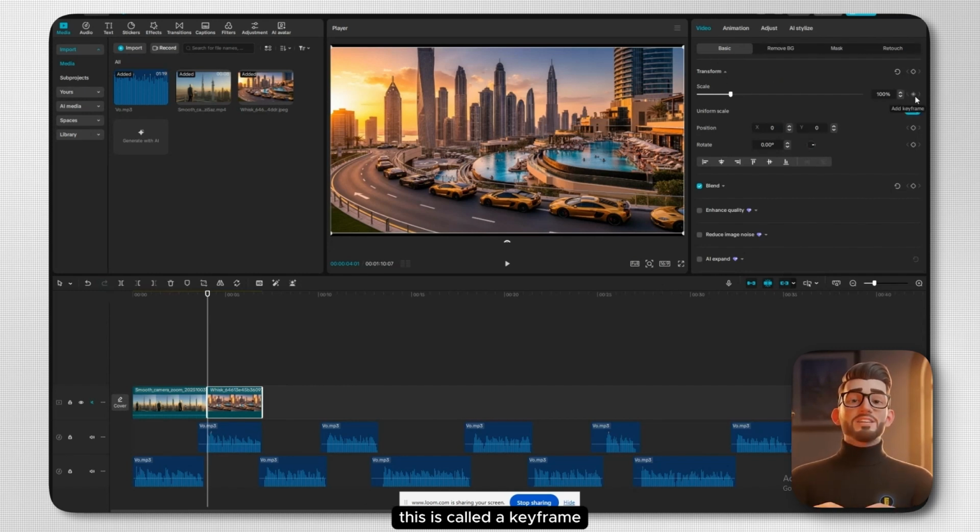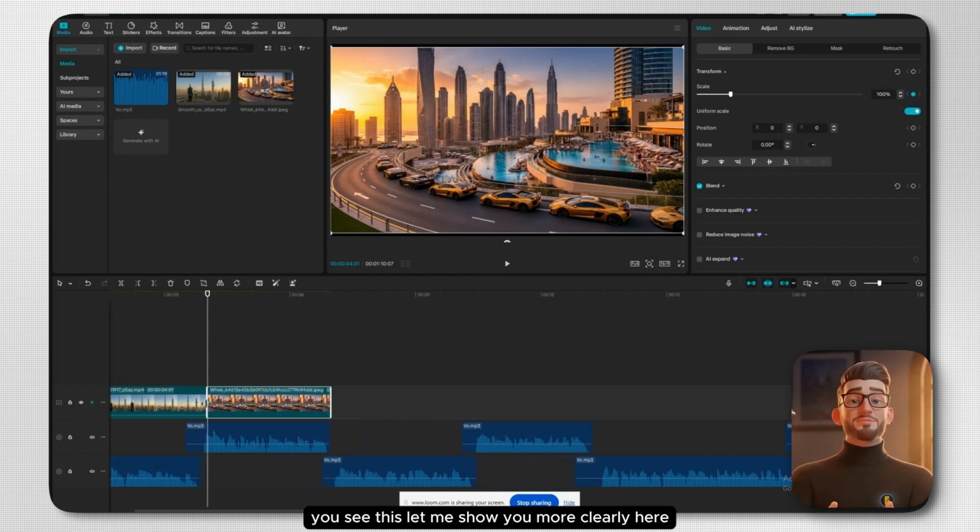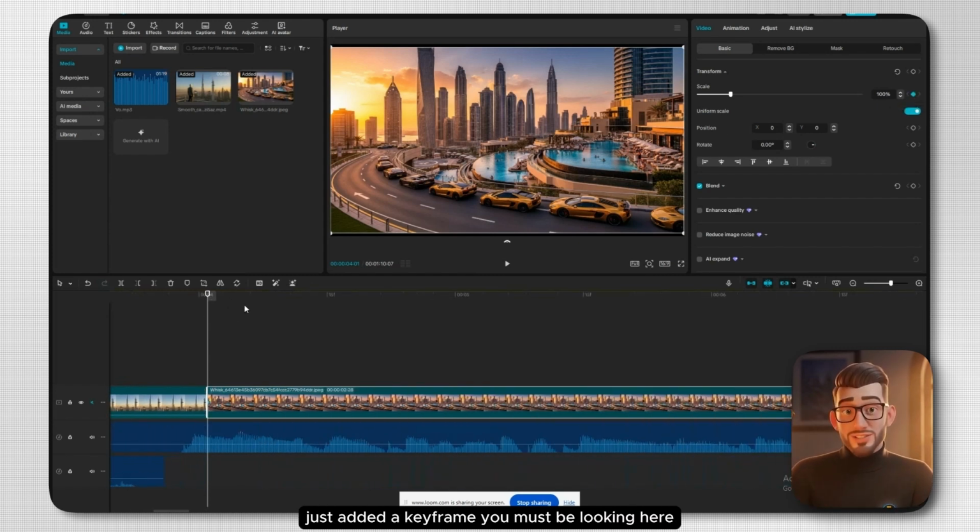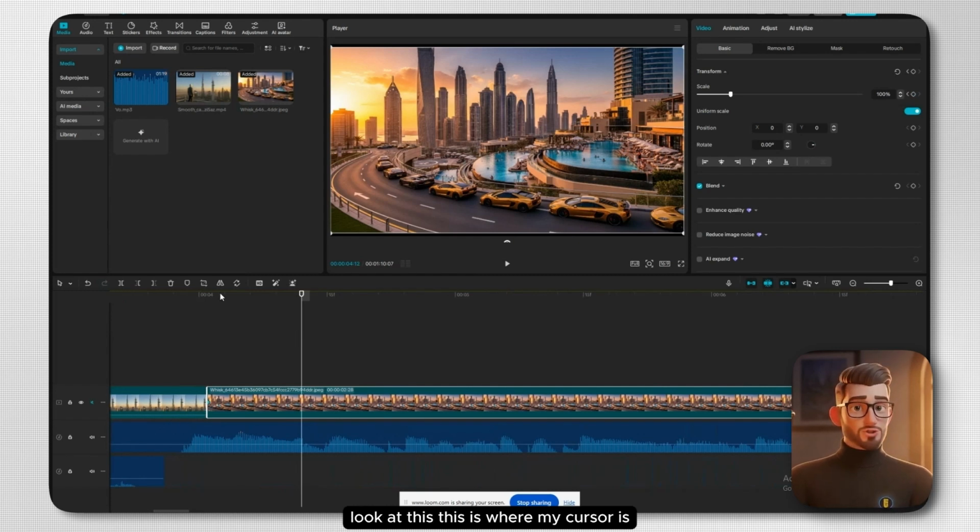This is called a keyframe. You just have to click here. So you must be looking here carefully. A small point will be added here. You see this? Let me show you more clearly here. Just added a keyframe. You must be looking here. Look at this. This is where my cursor is.